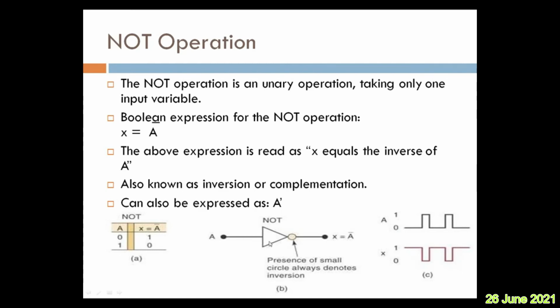Now you can see the symbol for NOT operation here. Okay, if your input is A and your output will be A dash. This small circle, presence of small circle always denotes the inversion, the negation, the complementation, right? Understood? So a triangle with a small circle in front of it represents a NOT gate.